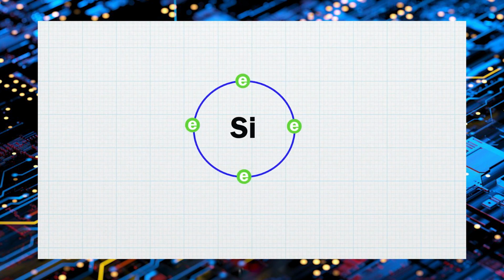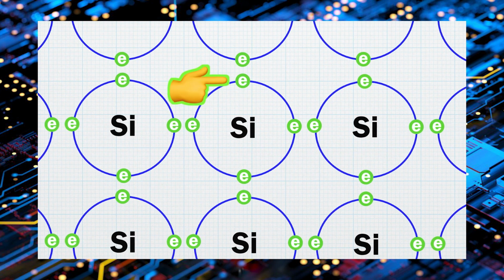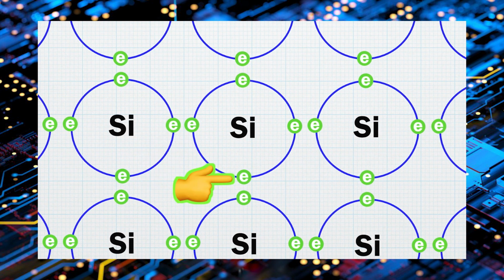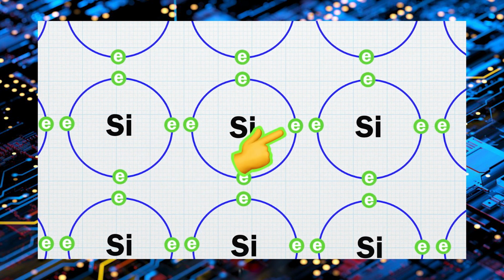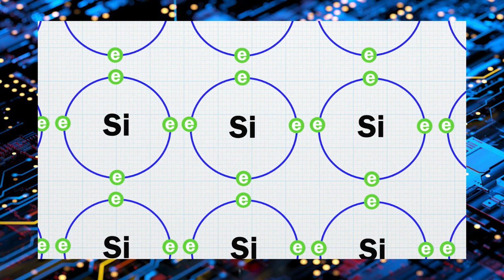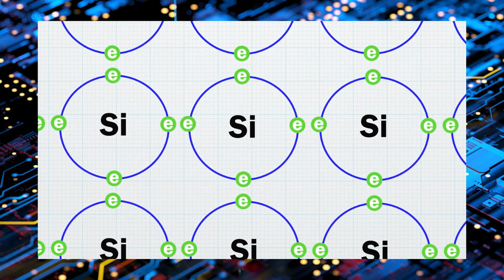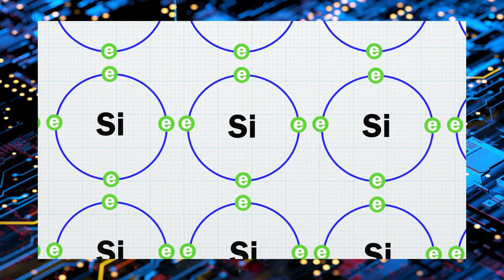A silicon atom has 4 valence electrons, so each silicon atom can bind to 4 other silicon atoms. This way, all of the valence electrons are used to make a bond with other silicon atoms and they cannot move around. Now, this makes a pure silicon crystal an insulator rather than a conductor.